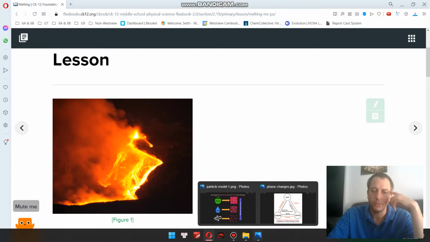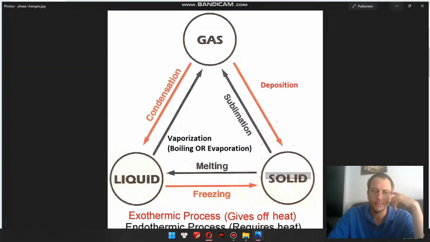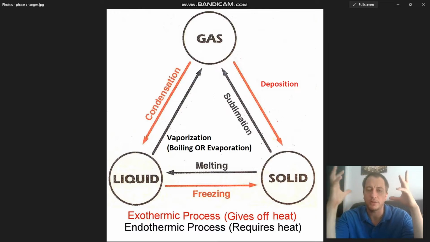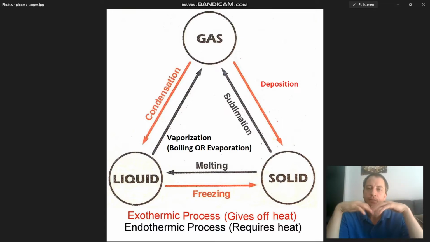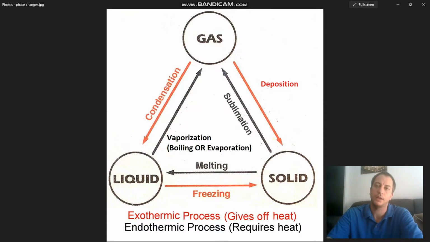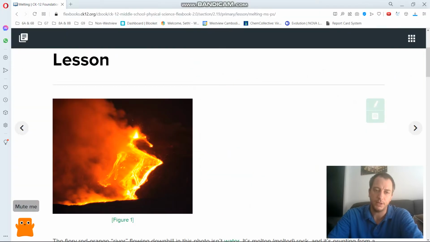Quick review, we're talking today about melting. So we're talking about a change from solid to a liquid, an endothermic process. So it requires heat to go from solid ice to liquid water. We have to heat normal rock, very hot, very solid, right? So a volcano has to have a lot of heat and pressure to melt rock and cause the flows that we see.